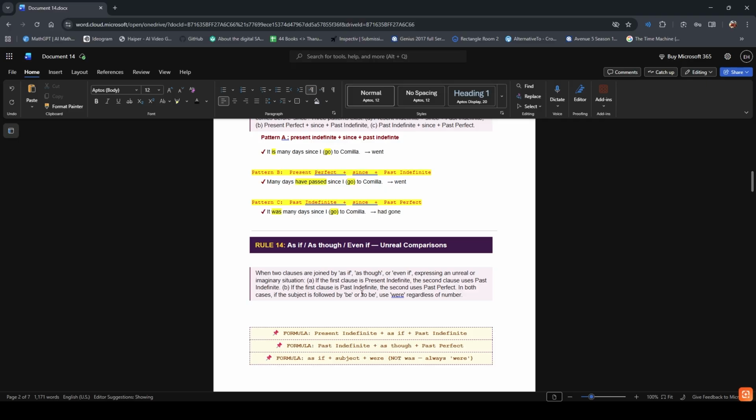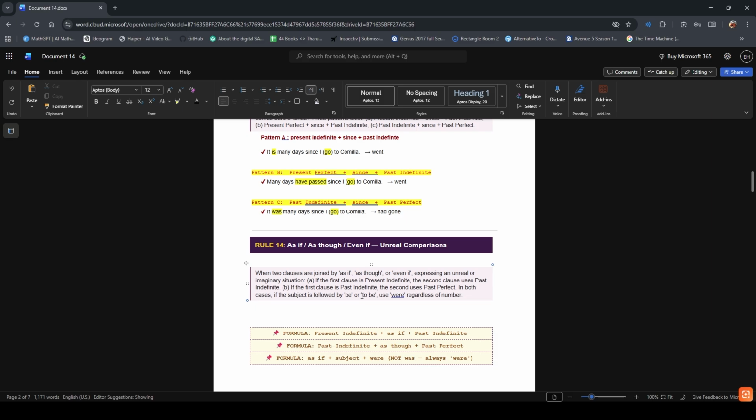As if, as though, even if: unreal comparisons. When two clauses are joined by as if, as though, or even if, expressing an unreal or imaginary situation: A, if the first clause is present indefinite, the second clause uses past indefinite. B, if the first clause is past indefinite, the second uses past perfect. In both cases, if the subject is followed by be or to be, use were regardless of the number.